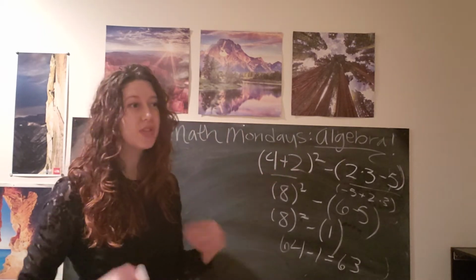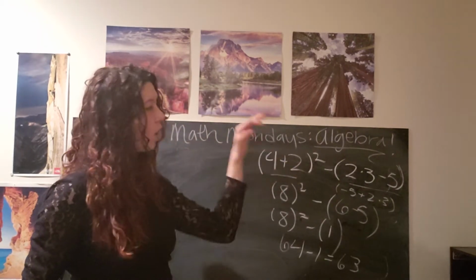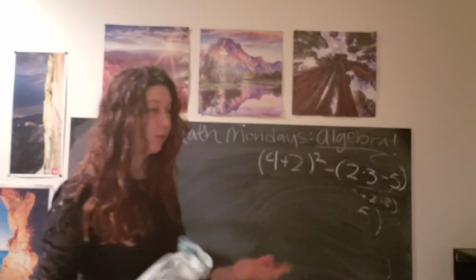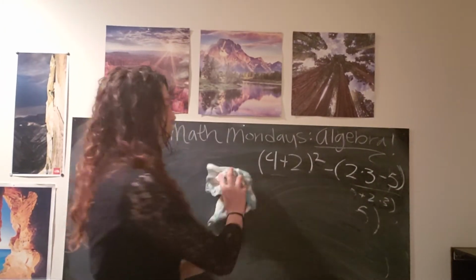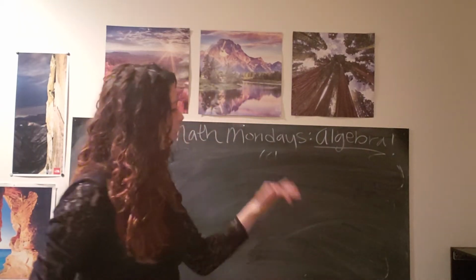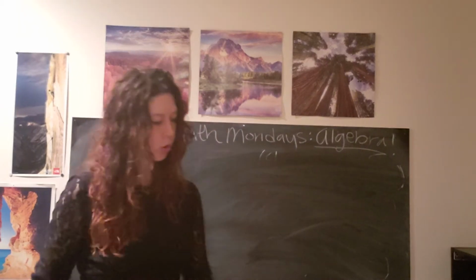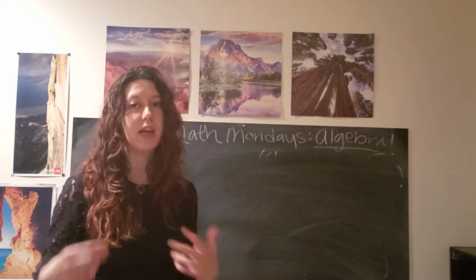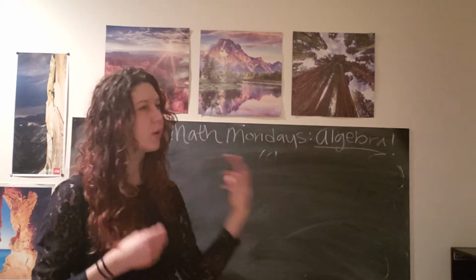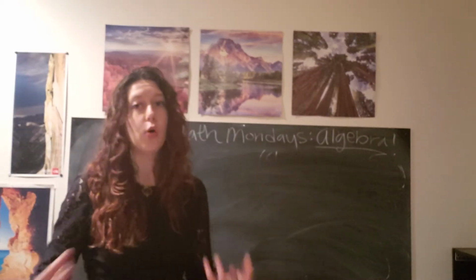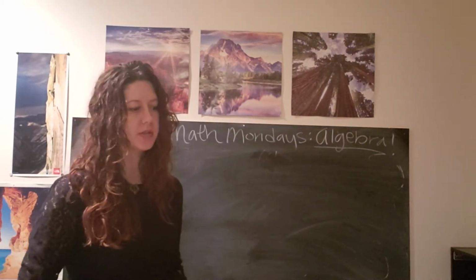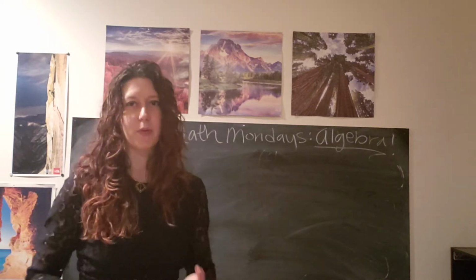So if we were to use a different order of operations than the one that is commonly accepted, we would get a different answer. If you wanted to write your own math language, you could pick whatever order of operations you wanted. There are reasons for why we have this order, but at the end of the day, the biggest reason is so we can communicate effectively, and so that when we're doing mathematics, we can all agree on the right answer. Okay, so that's order of operations, which is super important for any type of algebra.